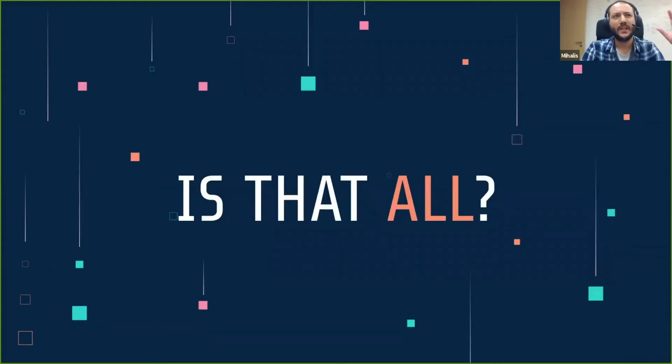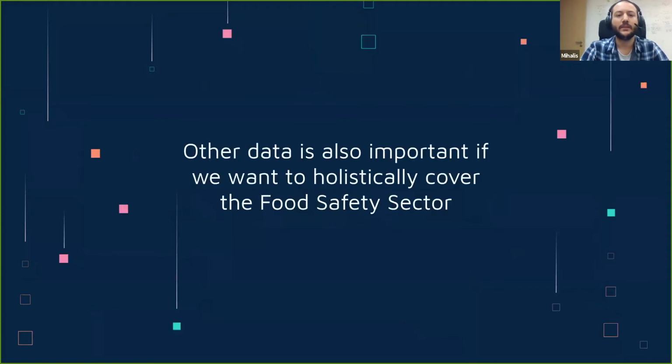Okay, so we have identified our source of information. For food recalls, we have identified the important terms, we have translated where necessary, we have enriched the data as far as it goes, but is this all? And the answer is obviously no, because the food safety sector has some very distinct characteristics, and these distinct characteristics involve a vast variety of other data. Food recalls are one source of information, but other data may come in and prove useful.